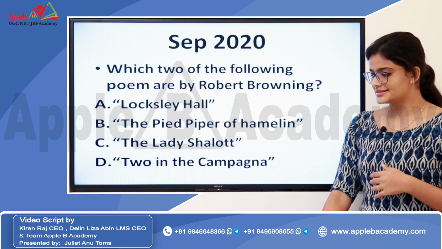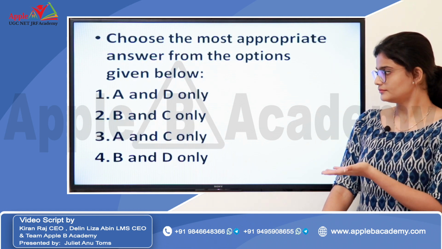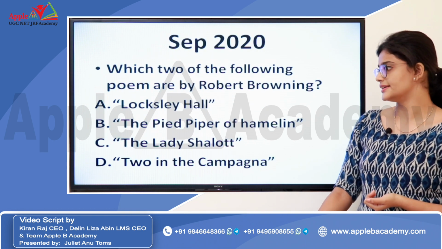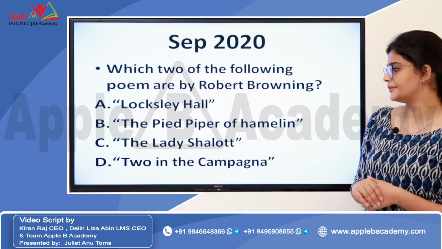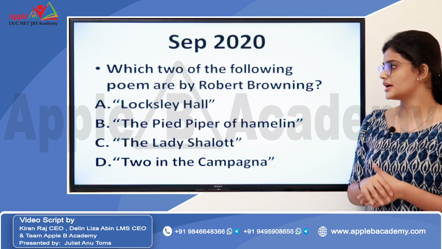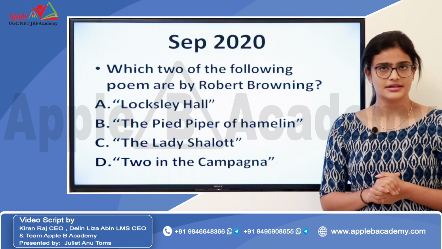So just as I said, the answer is option 4, that is B and D only, because The Pied Piper of Hamelin and Two in the Campagna, B and D, both of these poems are written by Robert Browning.